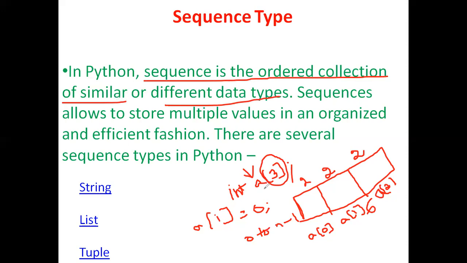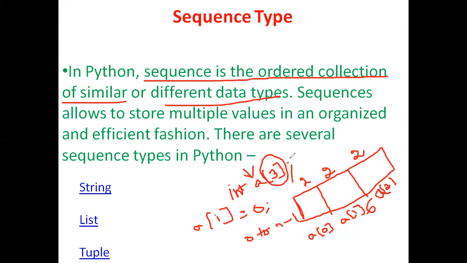Here, if I write int a of 3, I am allowed to store only integers in this array. I am not allowed to store floating point numbers. I am not allowed to store Boolean values. I am not allowed to store character types. Only integer values are allowed. So here an array is an ordered collection of similar items.